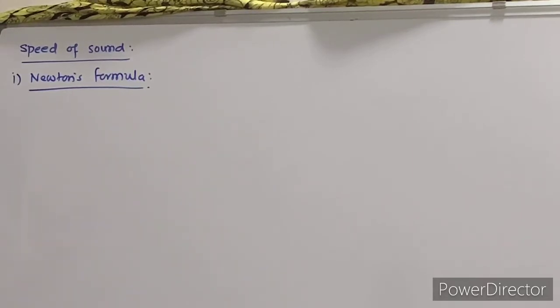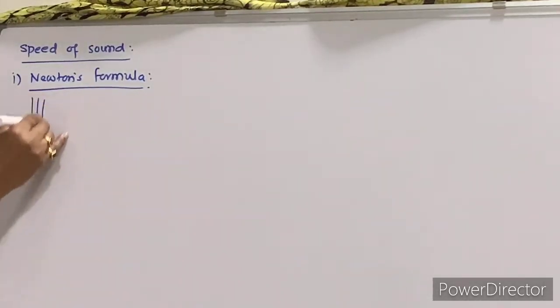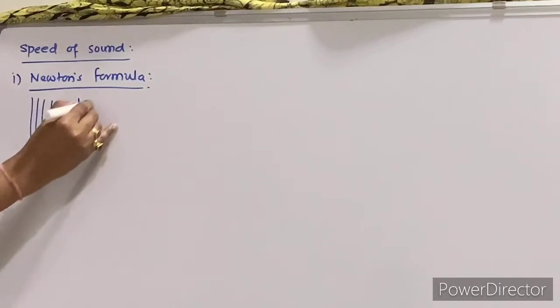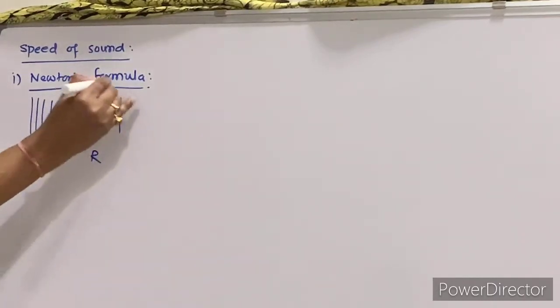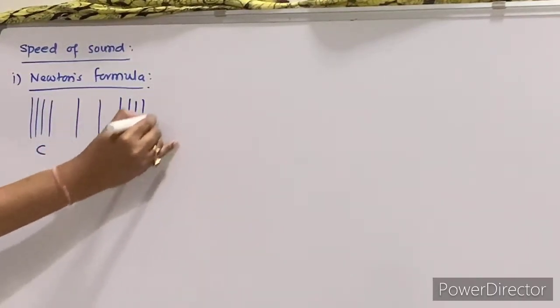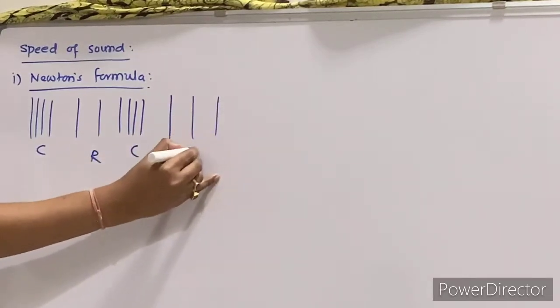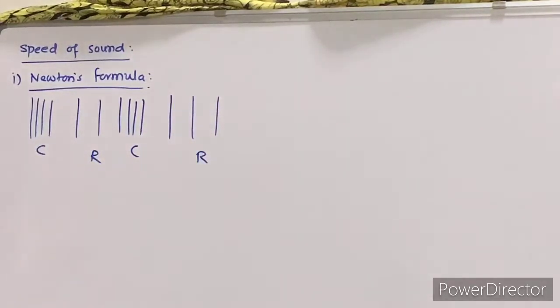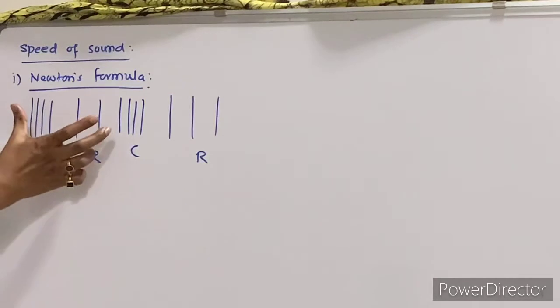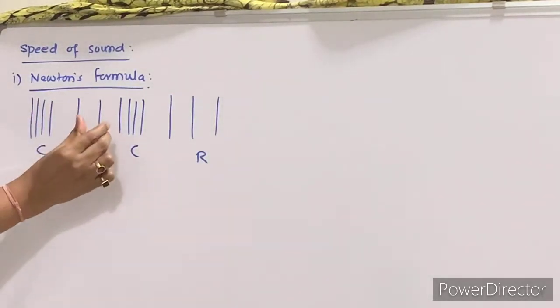Now what Newton assumed is that when wave propagates through a medium, it is in the form of compression, rarefaction, again compression, again rarefaction. So he assumed that during compression there is a heating effect. During rarefaction, there is a cooling effect. Again heating, again cooling.